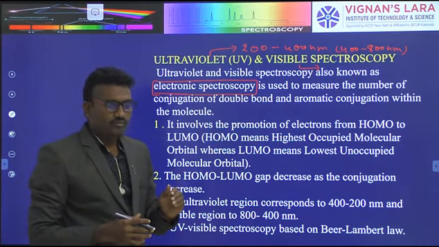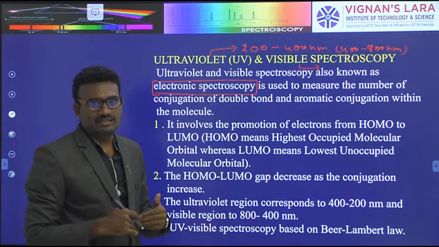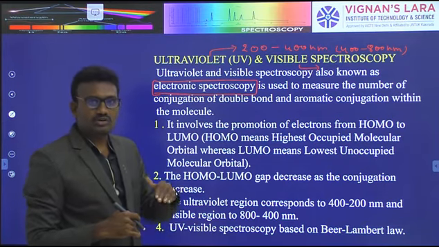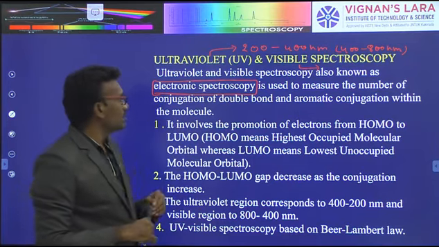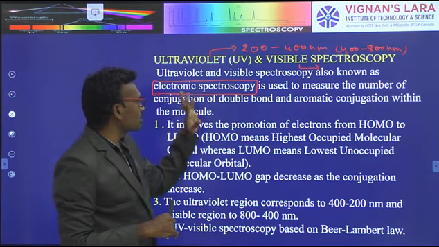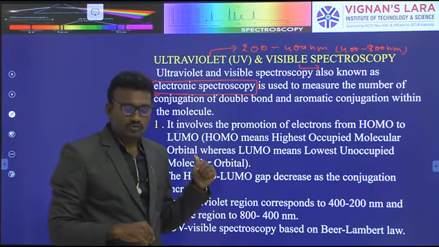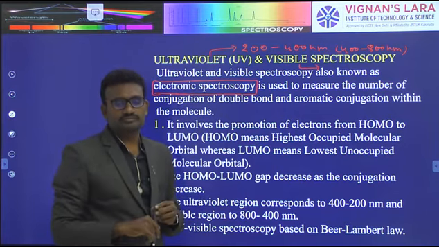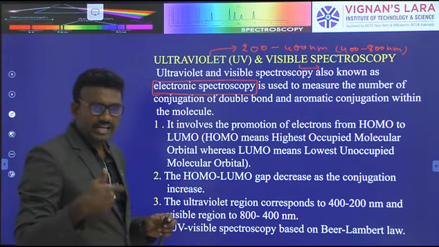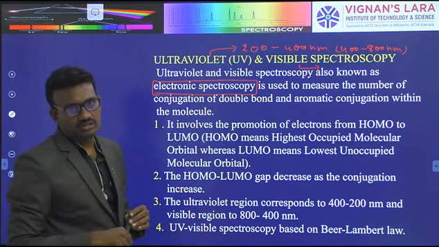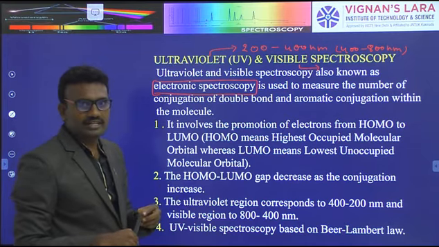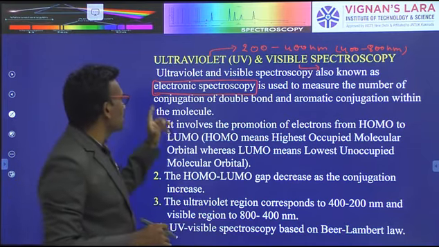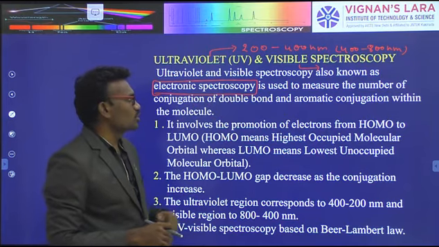With the gain of energy, the ground state electrons are transferred to the excited state. That means it is also called electronic spectroscopy.